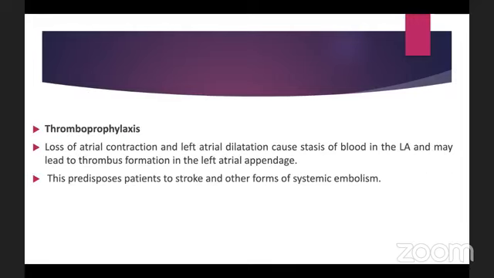So now let's come to thromboprophylaxis. So why is there thrombus formation? As I already said, there is loss of atrial contraction and the left atrium dilates and causes stasis of blood in the left atrium and may cause thrombus formation in the left atrial appendage. And this predisposes patients to stroke and other forms of systemic embolism.